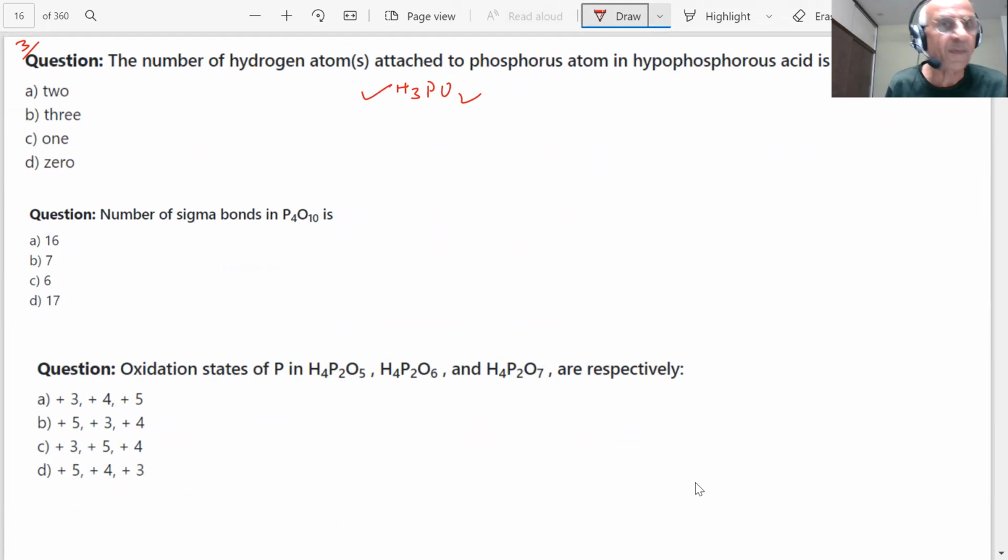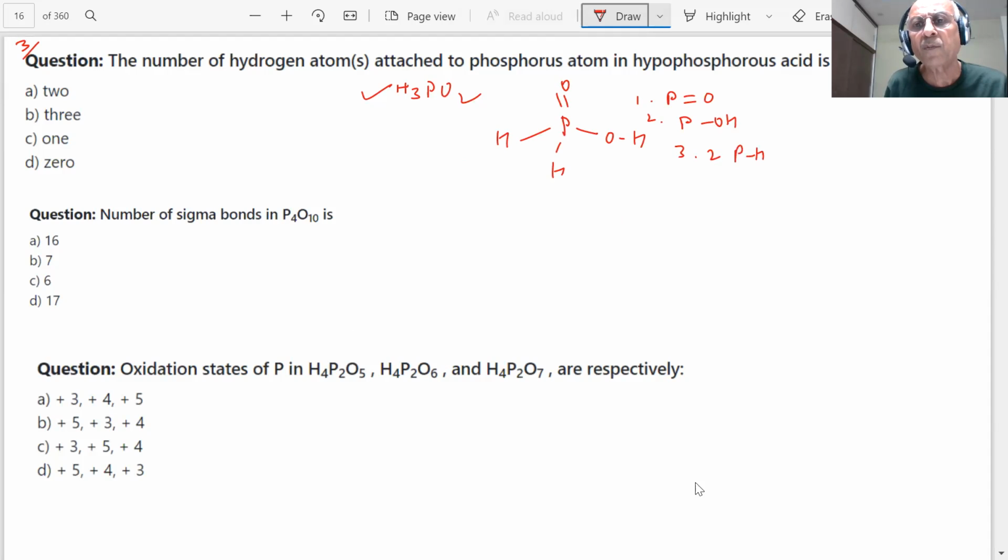How many hydrogen atoms are attached to phosphorus? 2. That means this is an important question that will come in the paper. How many bonds? One phosphorus double bond oxygen bond, second, one POH bond, third, 2 PH bonds.